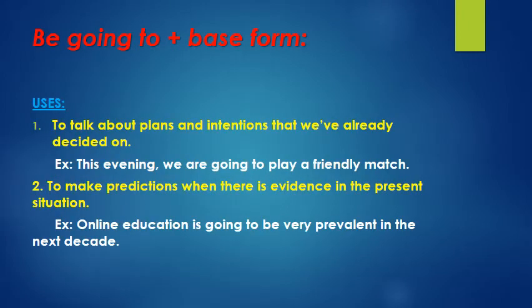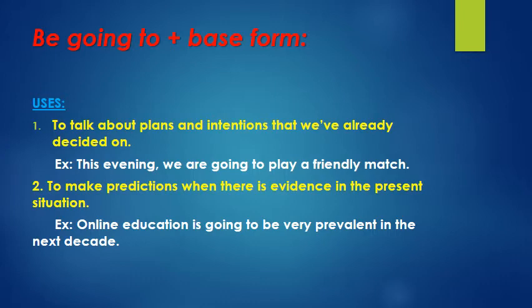Okay, now be going to plus base form. We talked about the uses of the future simple, which is will plus base form, to express a promise, a wish, a certainty, when you're sure about something, a prediction. How about be going to? I am going to eat this. I am going to study for my test. When do you write it in be going to instead of I will? When do I say I will study versus when do I say I am going to study?